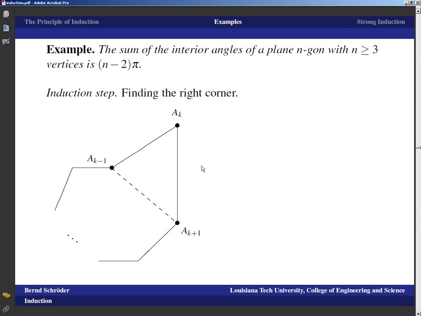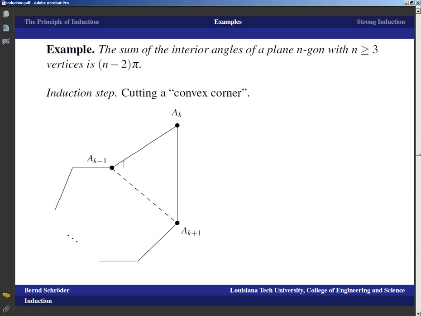The only thing that could go wrong is that this might somehow make the n plus 1 gon self-intersect if this thing is just highly irregular and seriously concave here. But if that happens, I would just work with this corner instead. And if that corner has a problem, I just keep going. I will ultimately find a corner that looks like this.